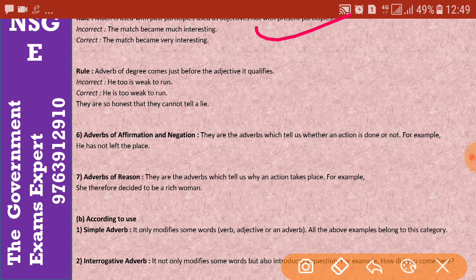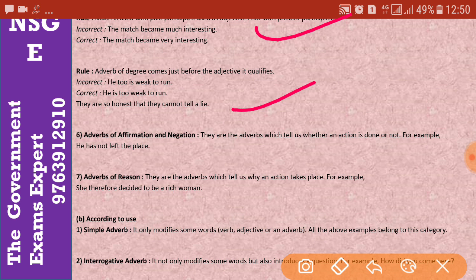Let's move on. I'm taking only one or two examples for a single rule. Please keep in mind that you have to go through four to five exercises for a single rule of adverbs or any other topics that I have already discussed in the previous lectures. You should also remember all those important things from the examination point of view. Whenever you are watching this lesson, keep in mind that I refer to the same questions that have already been asked in banking and SSC examinations, etc. Clear? So let's move on to the next rule.